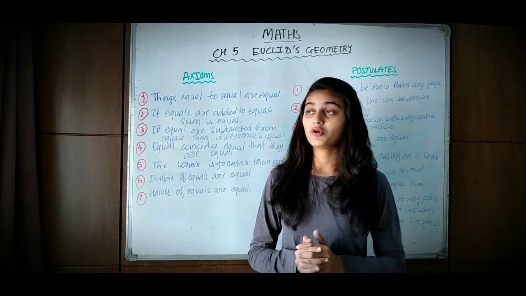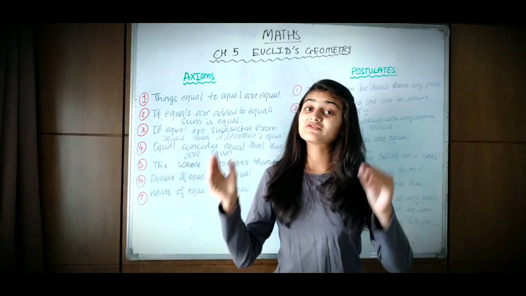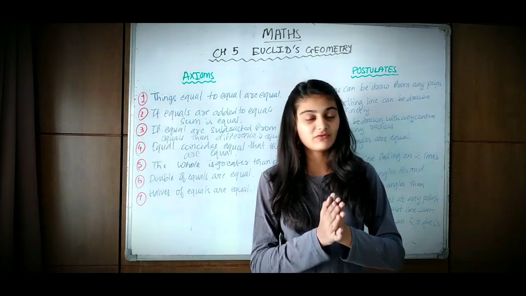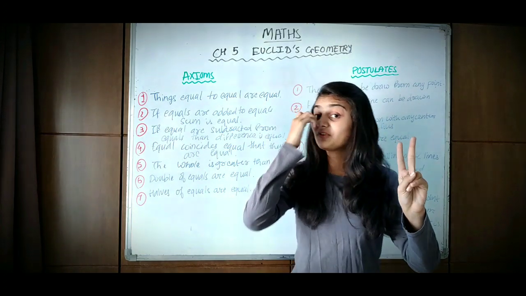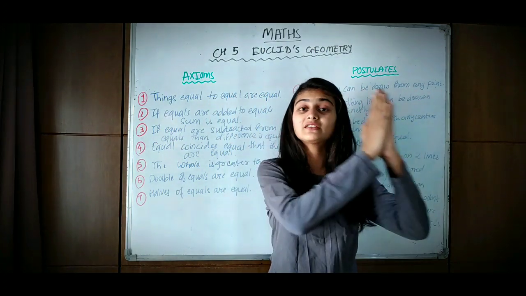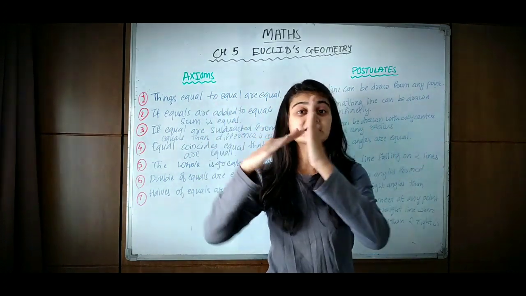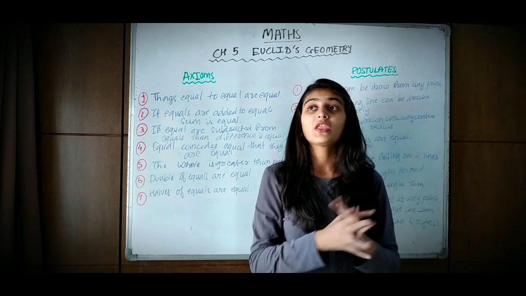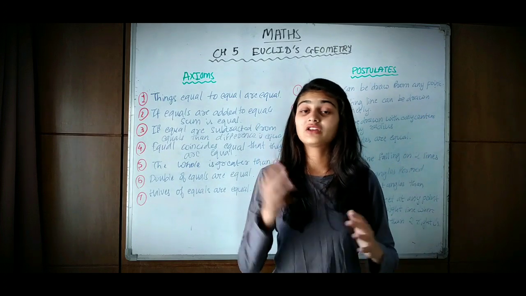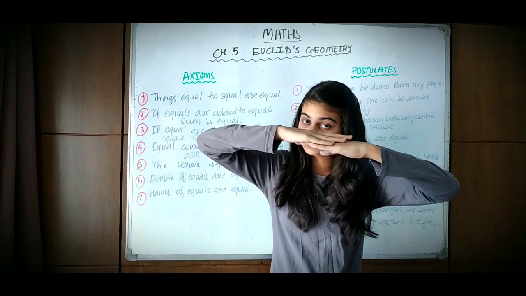Let's take a recap. The first axiom: things which are equal to the same thing are equal to one another. Second axiom: if equals are added to equals, then the wholes are equal. Third axiom: if equals are subtracted from equals, then the remainders are equal. Fourth axiom: things which coincide with one another are equal.